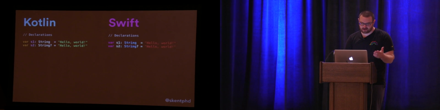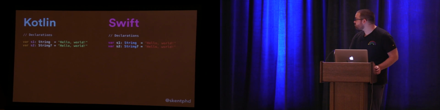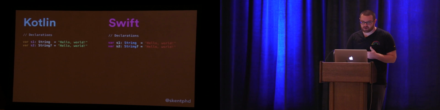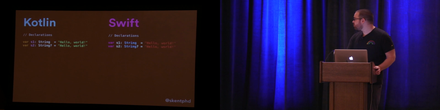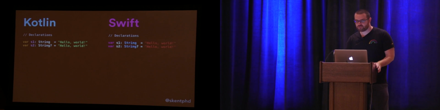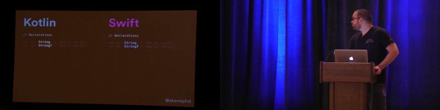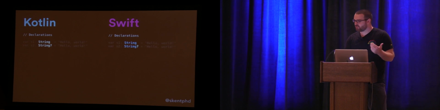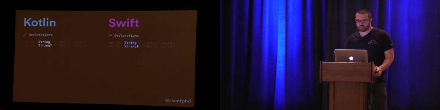In the case I'm showing here, s1 has been declared as type String in both cases, and s2 has been declared as type String? in both cases. So the difference between these is that s1 is something that is allowed to contain non-null values only. And anything declared as type String?, or optionally of type String, is something that is allowed to contain null values.